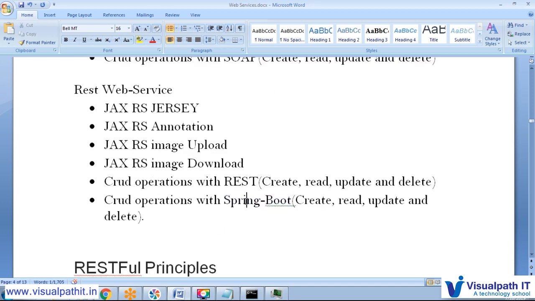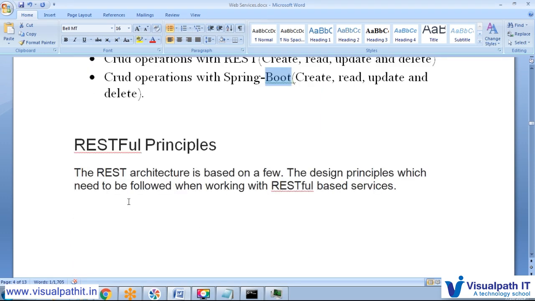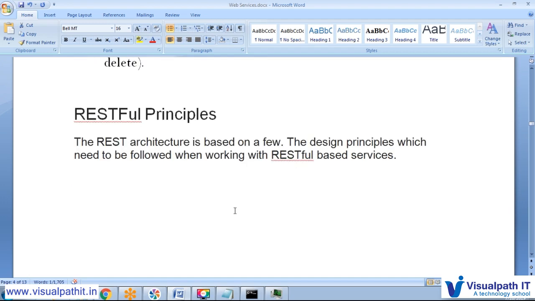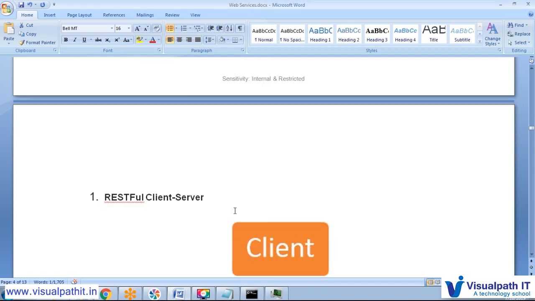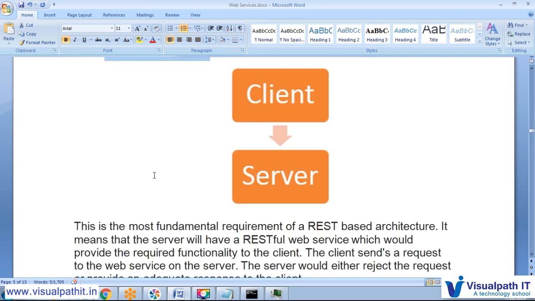So I will explain about Spring Boot with microservices, and how we are developing. We'll start with the REST application. The REST architecture is based on RESTful web services that have some principles. We will explain about this, but the main thing is that when we talk about RESTful web services, it will be a client-server application.